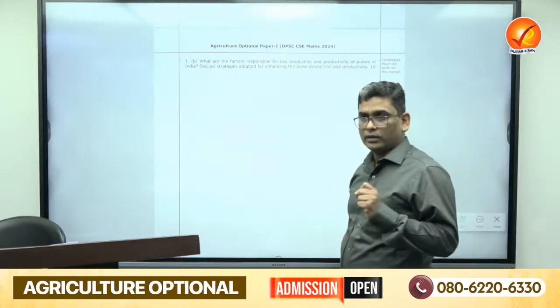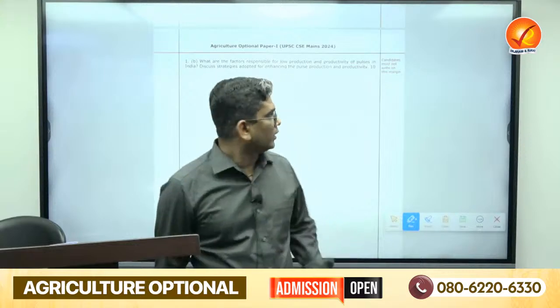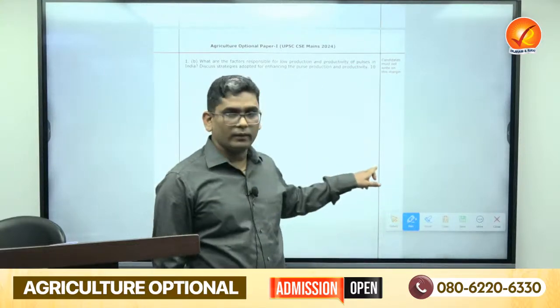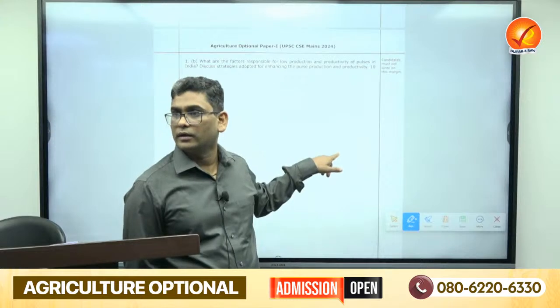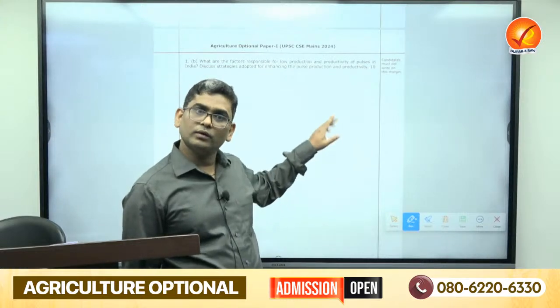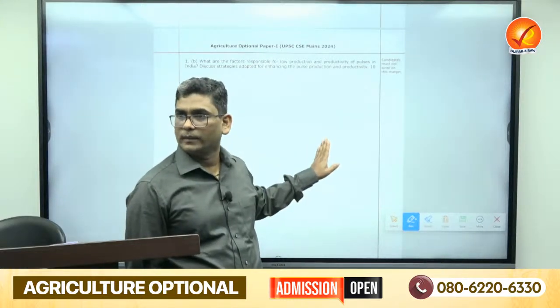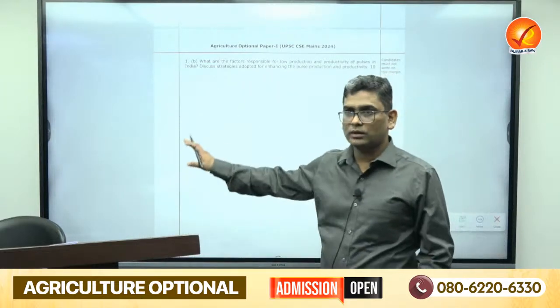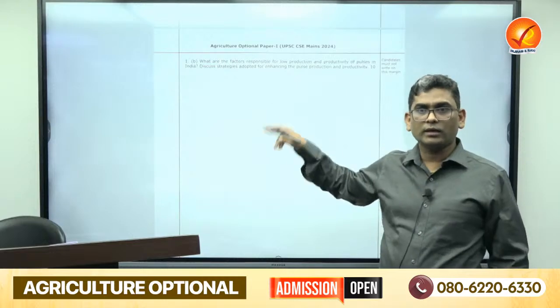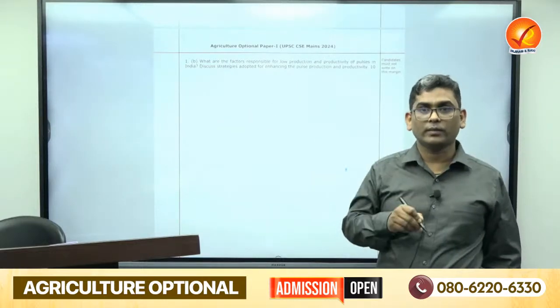First important thing here, you can also draw one small map of India and show the pulses producing regions in India. The same kind of map will be there for oilseeds and dryland agriculture. This is majorly a dryland crop, you can show it here. That will be very impressive, because in the first question there was a chance for a flow chart, and here in the second question there is a chance for drawing a map.